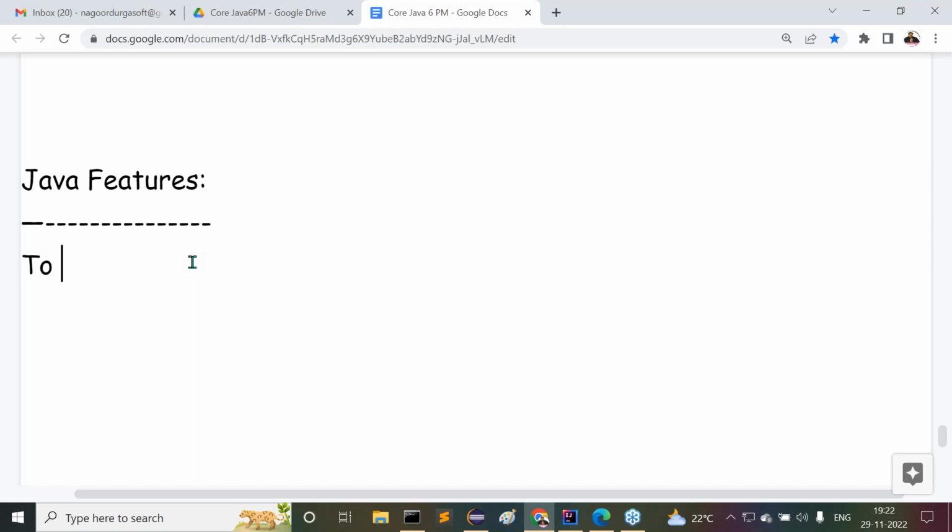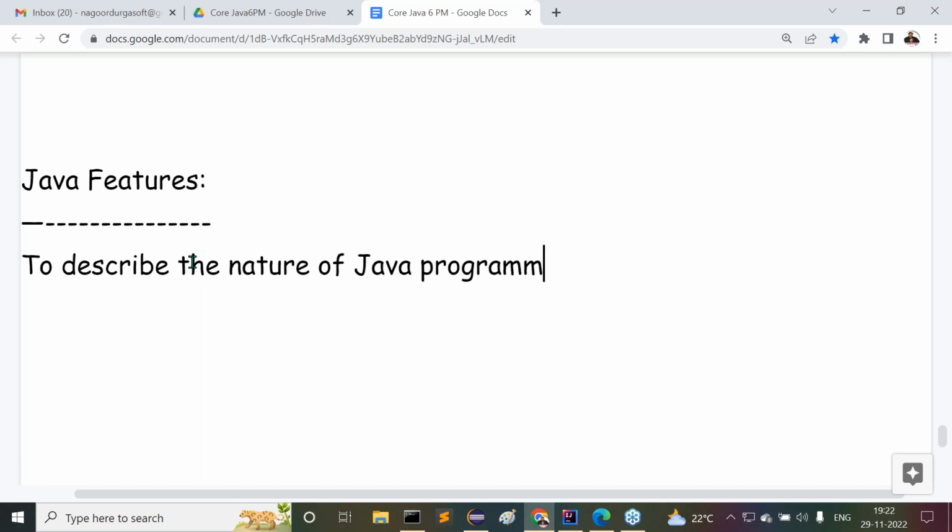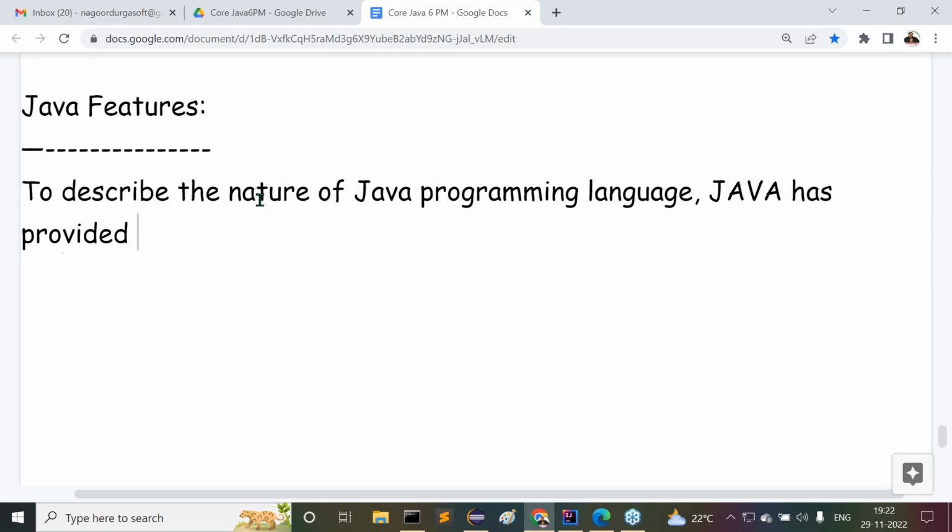The point is to describe the nature of the Java programming language. To describe the nature of Java, Java has provided a set of features called Java features.